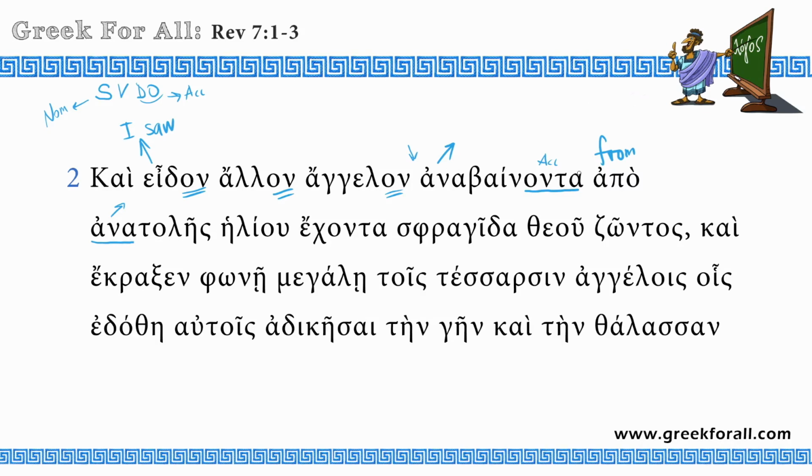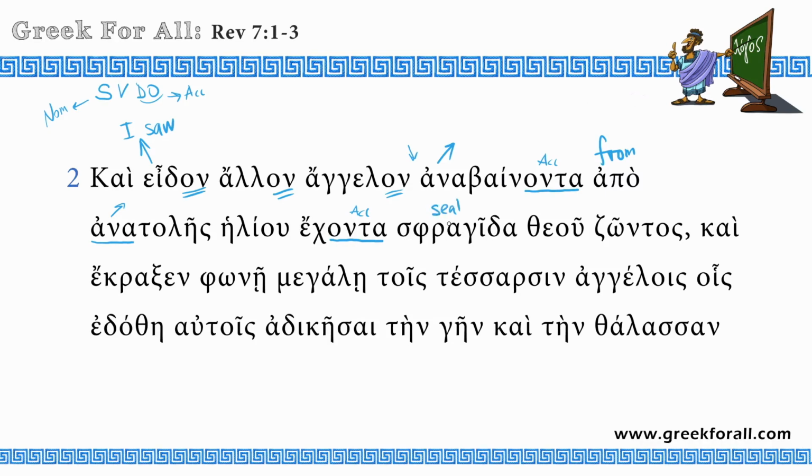So going up from the rising of the sun, echonta, another participle, the same ending right here, accusative participle for the present active verbs from echo. So both of these participles describe or modify this noun. So this another angel, he is going up and he is having, from echo, I have, having sfragida.